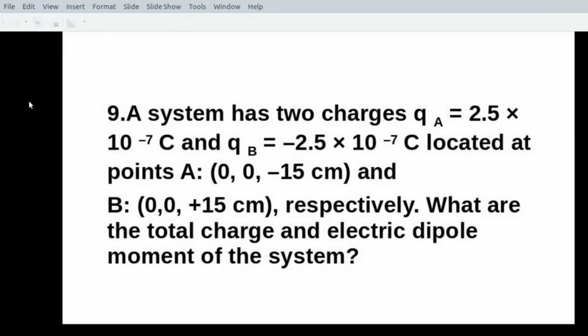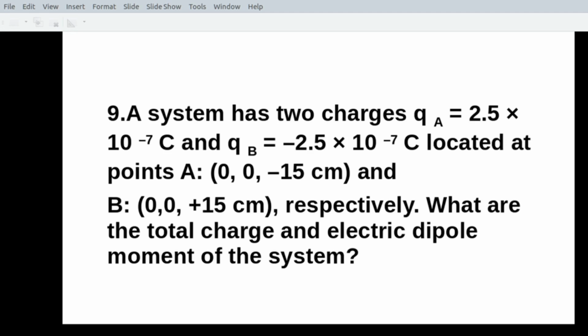Now, coming to the 9th question. A system has two charges QA equal to 2.5 into 10 raised to minus 7 coulomb and QB equal to minus 2.5 into 10 raised to minus 7 coulomb located at points A (0, 0, minus 15 centimeters) and B (0, 0, plus 15 centimeters) respectively. What are the total charge and electric dipole moment of the system?